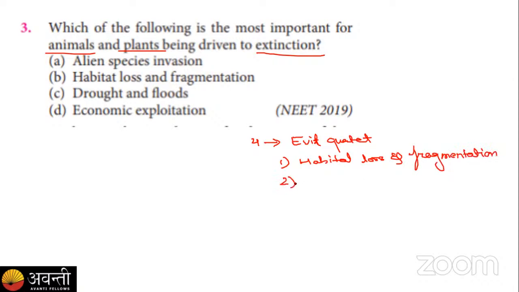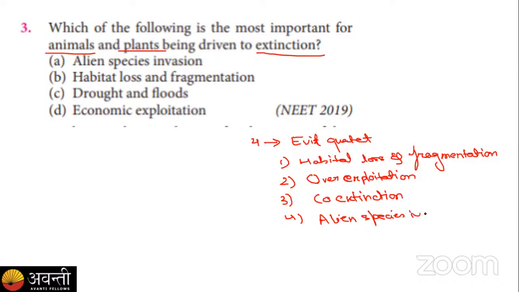Then second we have over-exploitation. Third we have co-extinction, and fourth we have alien species invasion, right?